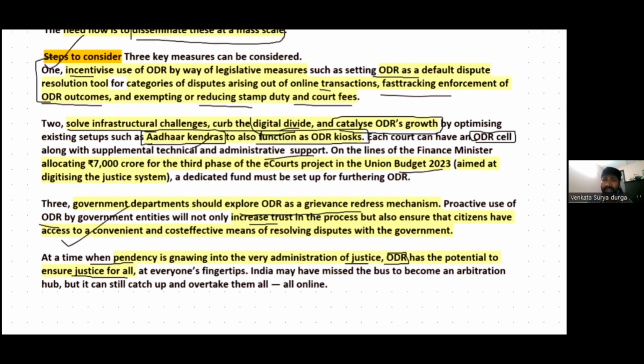India may have missed the opportunity to become a global arbitration hub, but India should catch up and overtake them through online. India has the potential to become a global arbitration hub. Earlier it had the potential, but India missed the opportunity. But in the online space, India still has the opportunity. Therefore, India should focus on catching up on the opportunity. So this is what this article says.